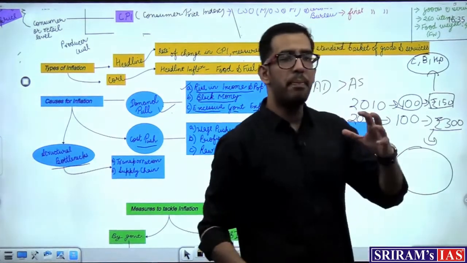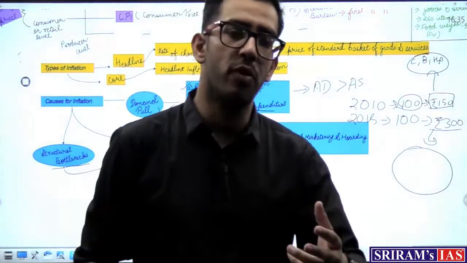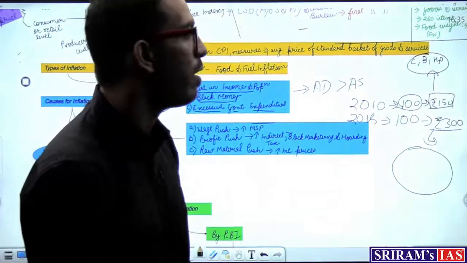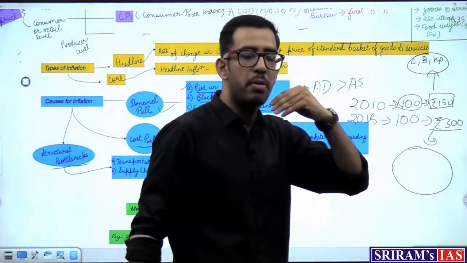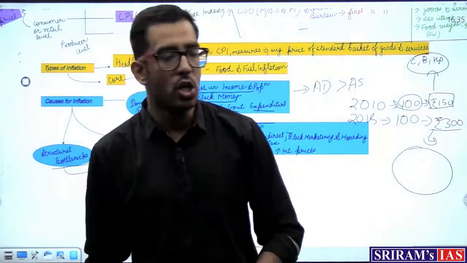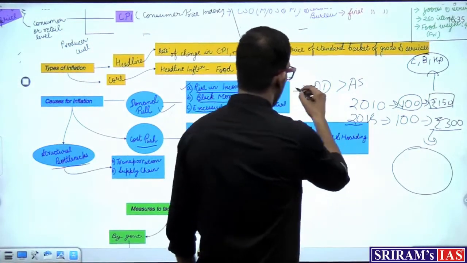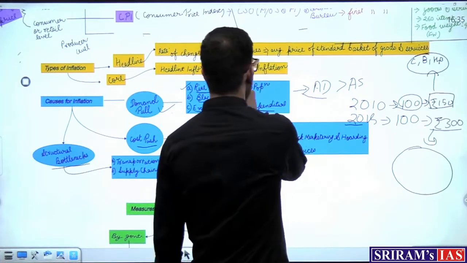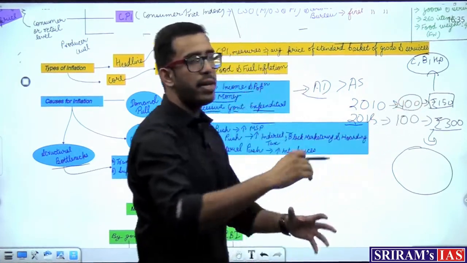Now they'll be able to buy better quality of electronics. Now they'll be able to buy better quality of clothes. Now they'll be able to buy better quality of housing, or they'll shift to a better house, or they'll be able to focus on better quality of education. So what we can see here is that when I'm talking about demand pull inflation, because there is a rise in income, the demand for particular commodities has increased.